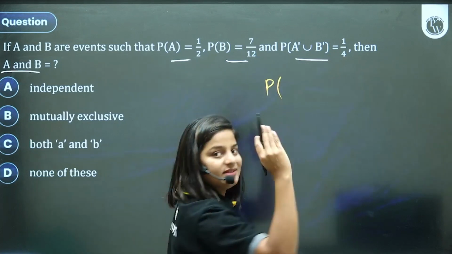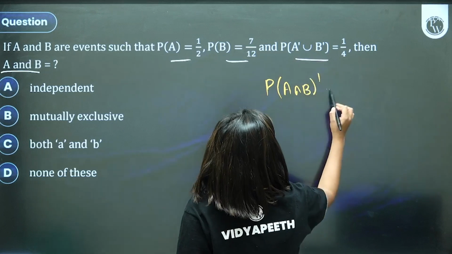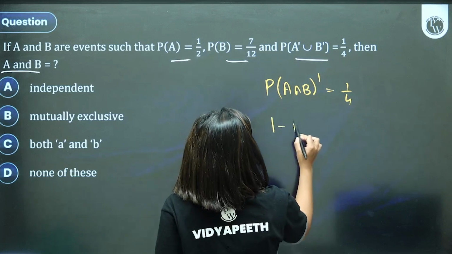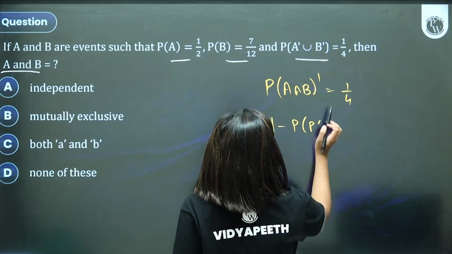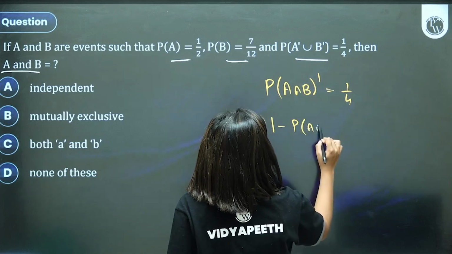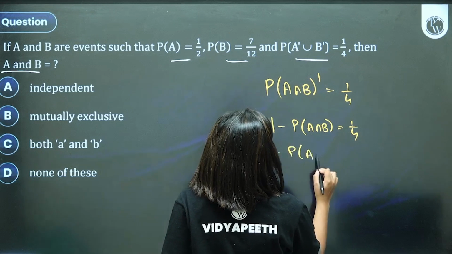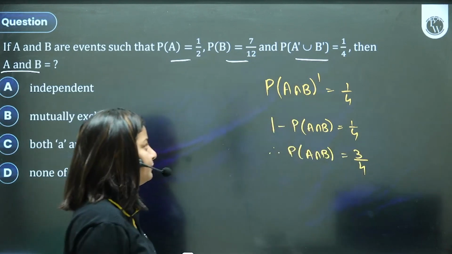Using De Morgan's law, it's A intersection B the whole complement. Using the complement law, it's 1 minus P of A intersection B, which is 1/4. So P of A intersection B comes out to be 3/4.